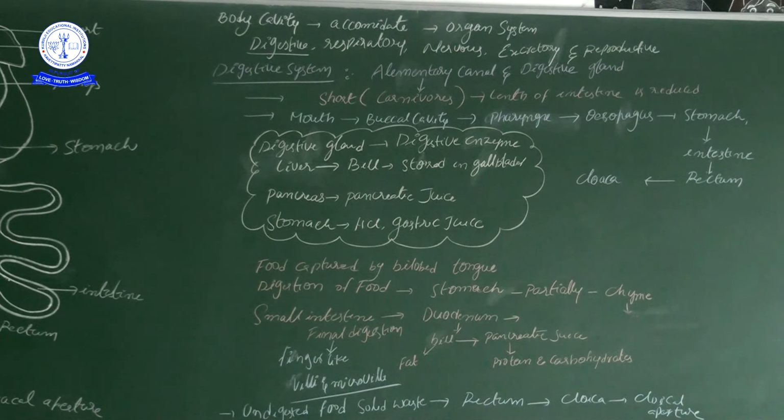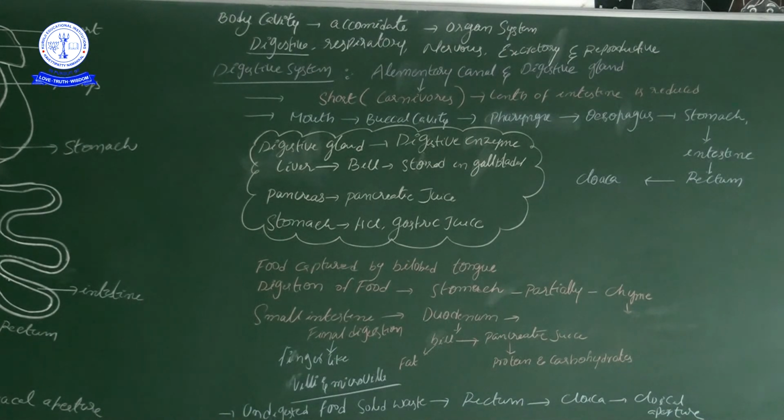But the herbivore intestine is very long. So the herbivore alimentary canal is very long, and the carnivore alimentary canal is very short.